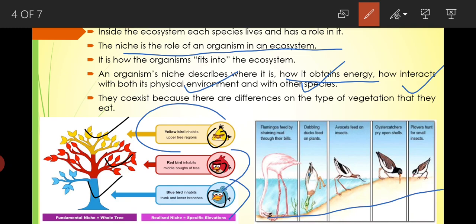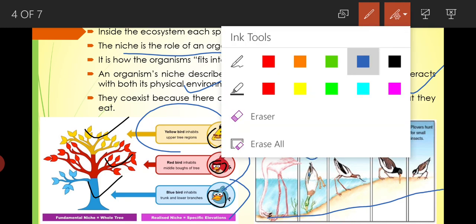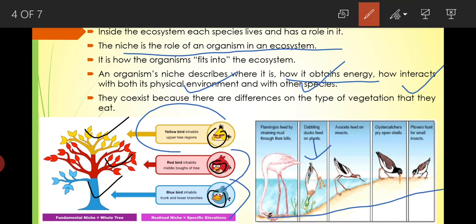The ducks, for example, feed on plants, but the plovers hunt for small insects on the sand. So the way that the birds eat, and the fact that they have different kinds of mouth parts, gives them a specific role in the ecosystem.